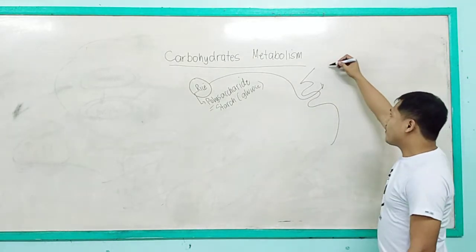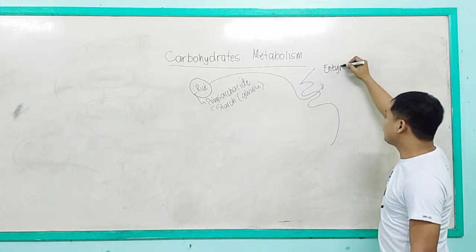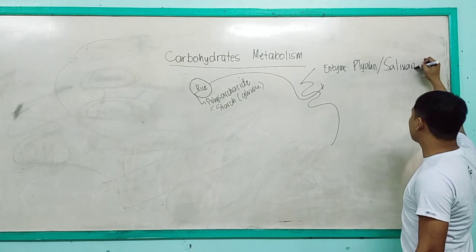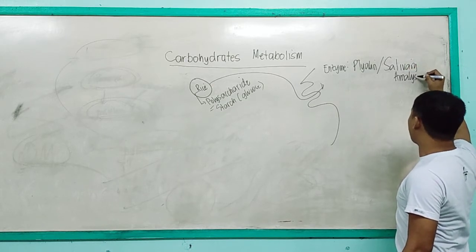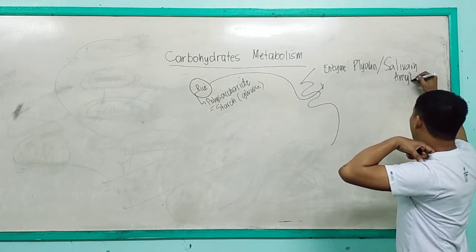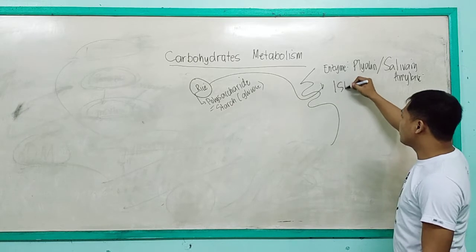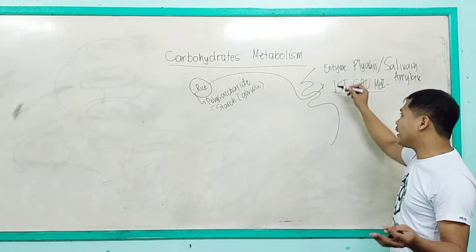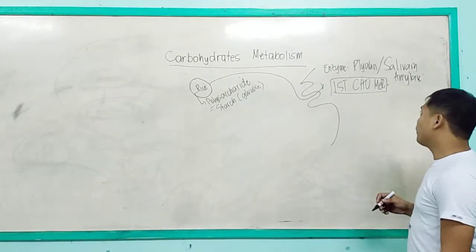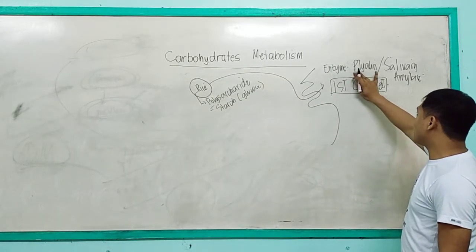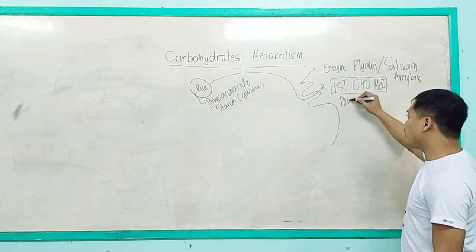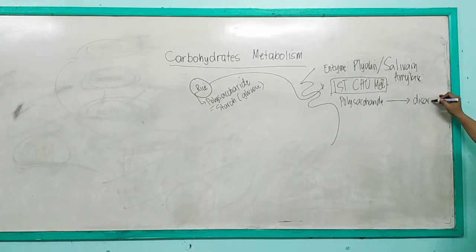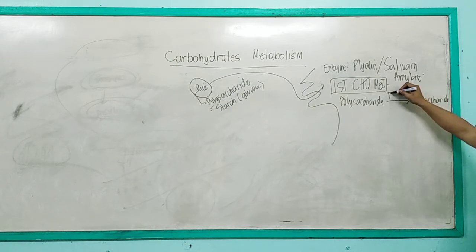And with the help of the enzyme ptyalin, or sometimes known as salivary amylase, the first carbohydrate metabolism begins. So the first carbohydrate metabolism occurs in our mouth, acted upon by this enzyme ptyalin or salivary amylase, because the polysaccharide will be converted into a disaccharide by means of this enzyme.